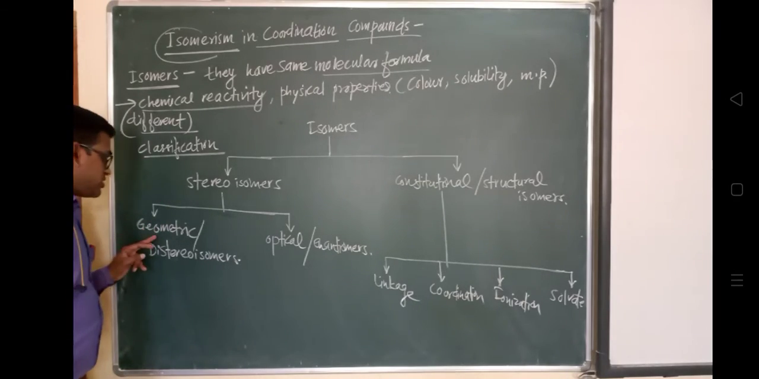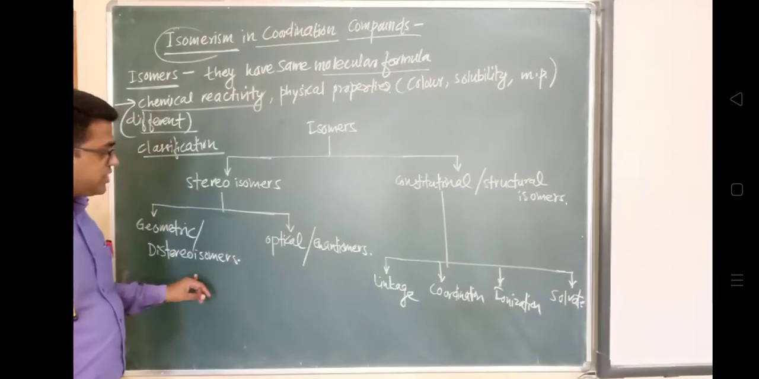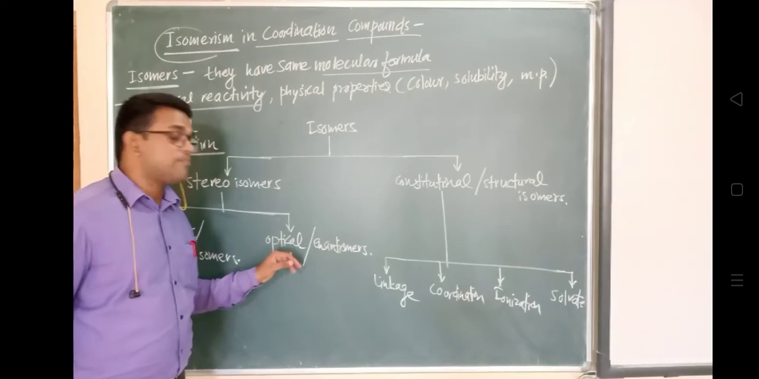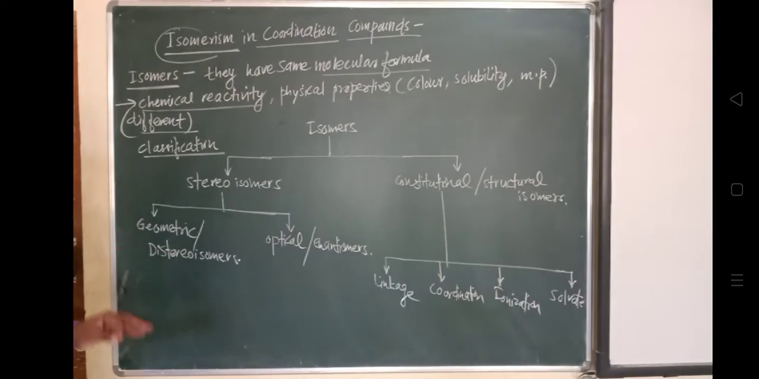That is called geometric. Another name for geometric is the diastereoisomers. Another classification is optical, which is also called enantiomers. Now we will discuss each of these isomers one by one.